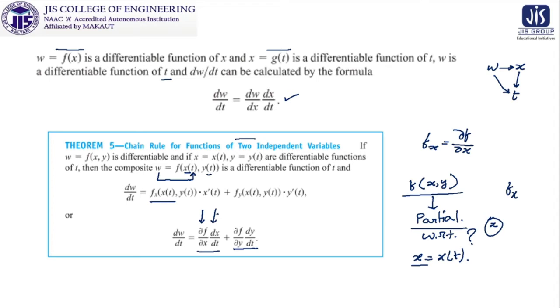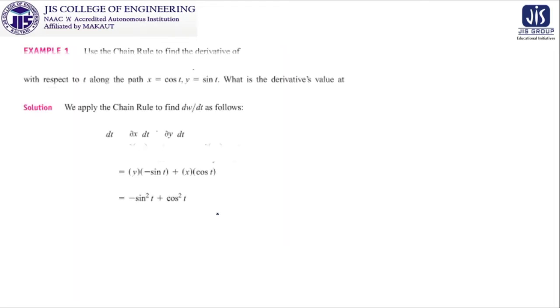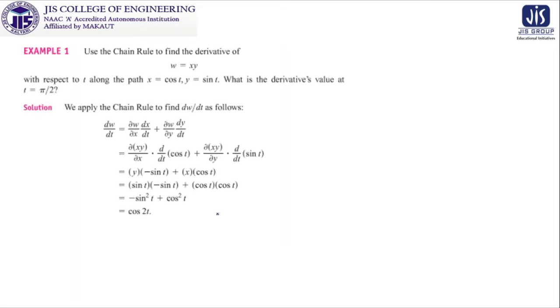So now proceeding further, one example: it is asked that we have to use the chain rule, that what we have learned just, to find the derivative of w is equal to xy. First of all, our observation is that w is equal to xy means w is represented with the help of x and y both, so it is a function of several variables. Here it is a function of two variables, x and y.